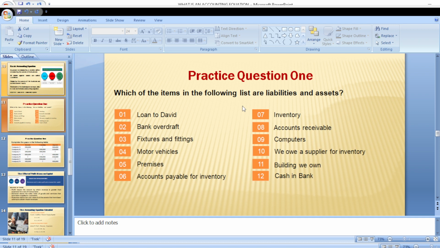Then we owe a supplier for inventory. If we are owing, of course we will have the financial obligation to pay for whatever we are owing. So that would be a what? A liability. Then building we own. If we are the owner of the building, of course it is an asset to us. And lastly, you have cash in bank. Cash in bank will definitely be an asset to us.